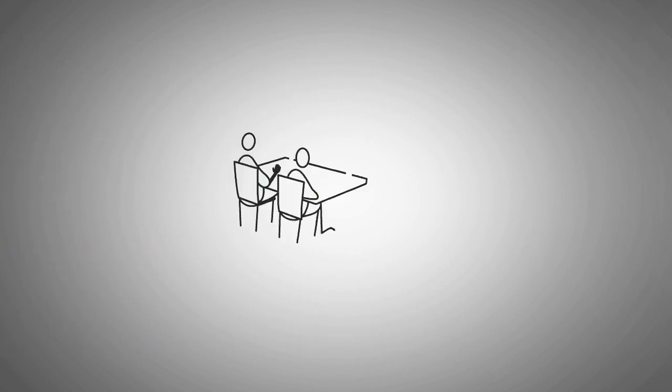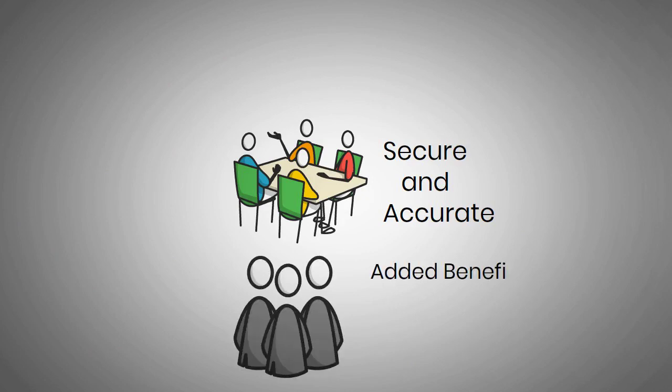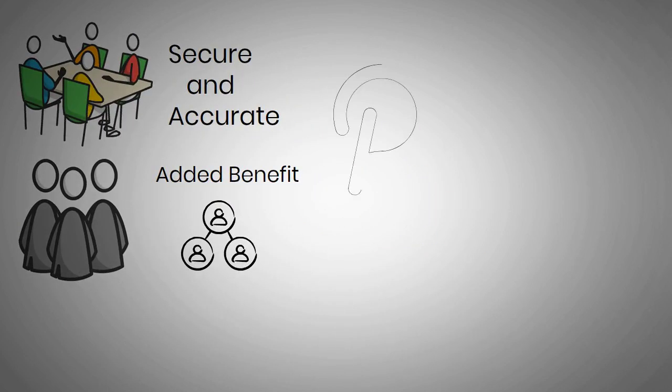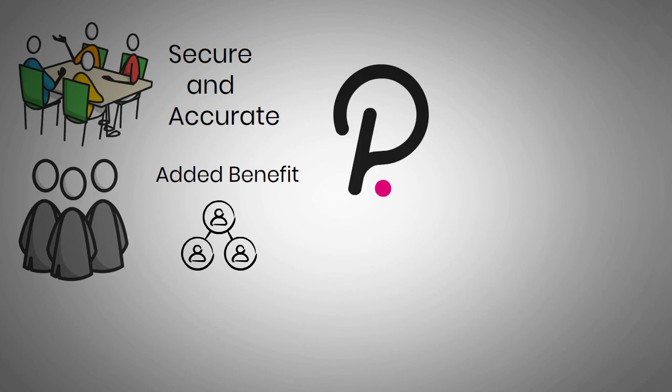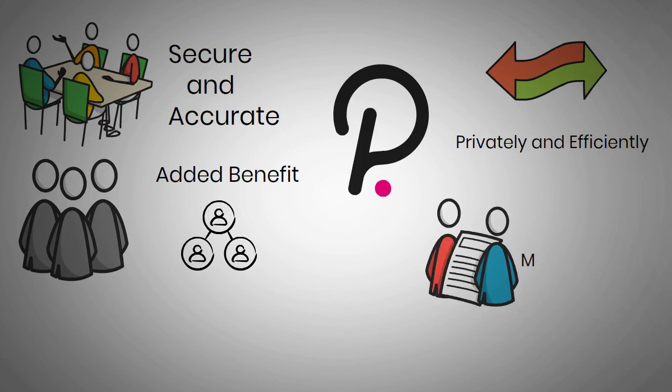With this design, the Polkadot team contends transactions can be kept secure and accurate using only the computing resources required to run the main chain. Users, though, gain the added benefit of customizing many parachains for many different uses. The Polkadot team believes this design will let its users perform transactions more privately and efficiently, creating blockchains that don't disclose user data to the public network or that otherwise process a more significant number of transactions.